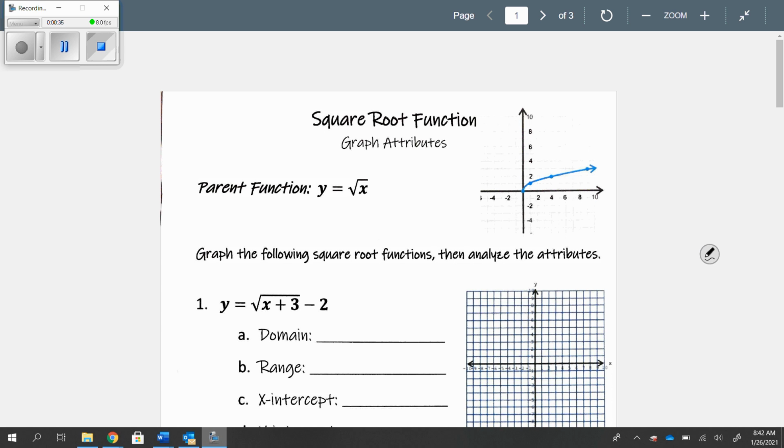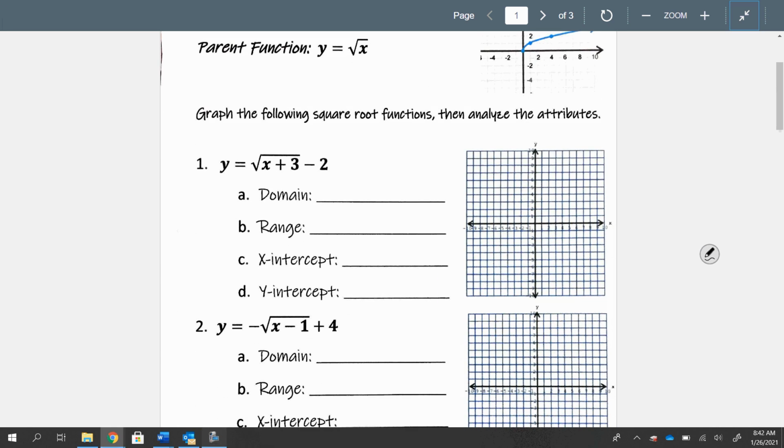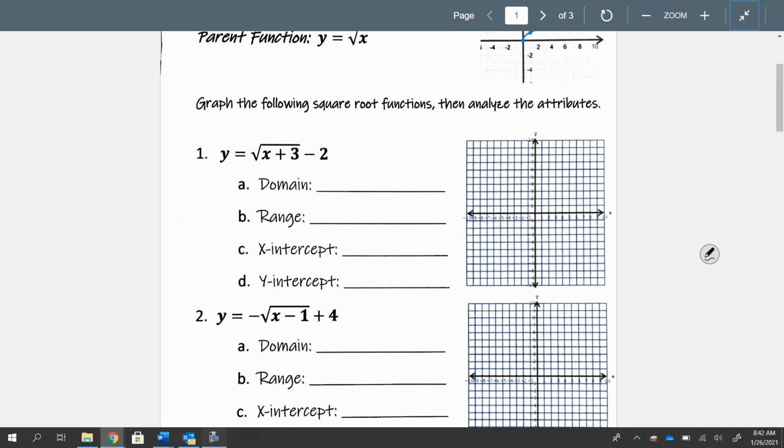So we see the parent function when y equals just the square root of x. This is how the graph looks. Looks like a weird little graph, and that's how they're all really going to be drawn. So to find the domain and range, you look at the equation. You can actually get it just from the equation.